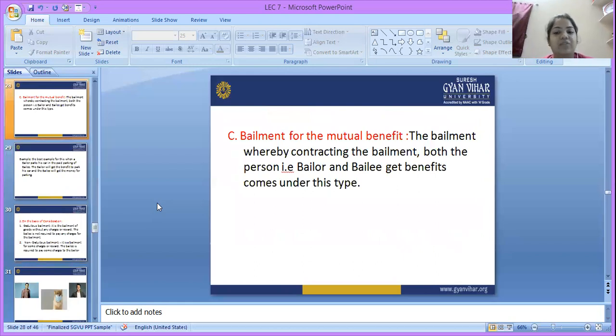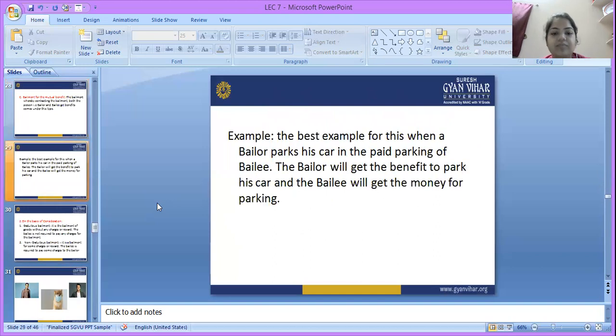Bailment for mutual benefit. Any bailment contract that takes place for mutual benefit, that means for the bailor and the bailee, both persons get benefits. The best example is when a bailor parks his car in the paid parking of the bailee. The bailor gets the benefit of parking his car and the bailee gets the money for the parking. So here they are making the contract for mutual benefit.